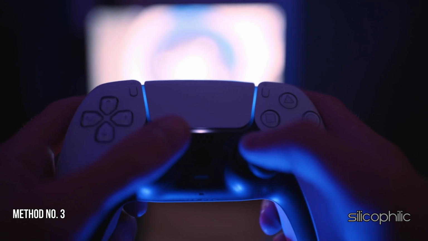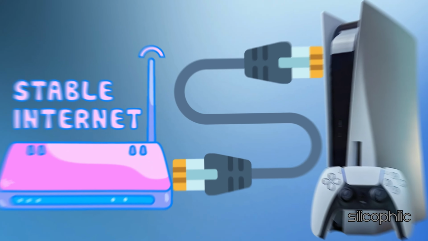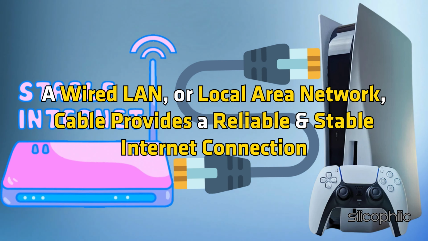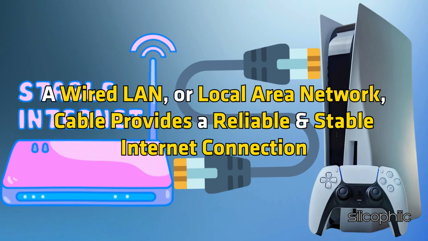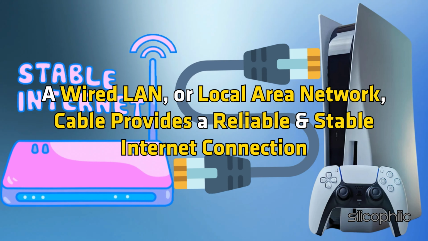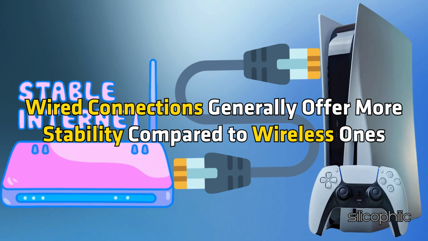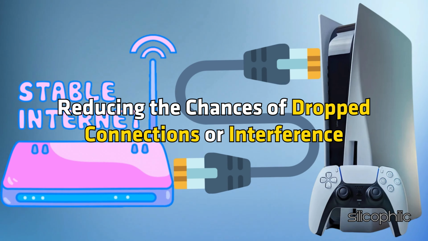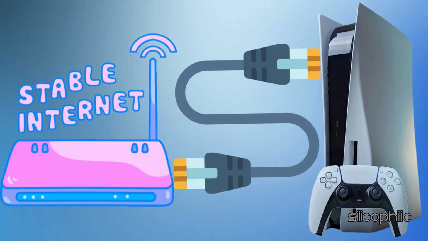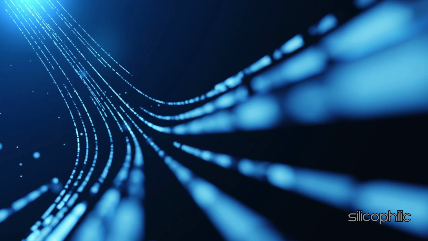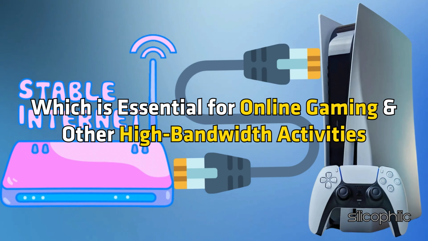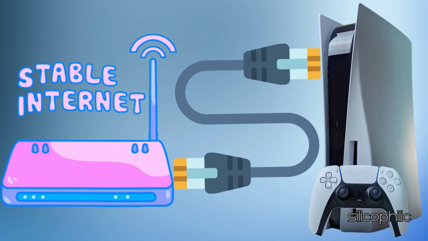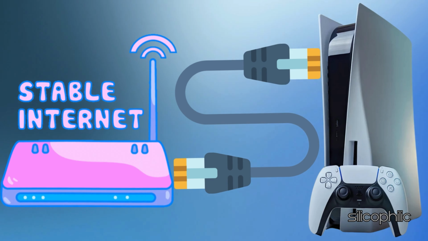Method 3. Use a LAN cable. If Wi-Fi doesn't work, try using an Ethernet cable to connect your PS5 directly to the router. A wired LAN, or local area network, cable provides a reliable and stable internet connection. Wired connections generally offer more stability compared to wireless ones, reducing the chances of dropped connections or interference. Moreover, LAN cables provide higher data transfer speeds and lower latency, which is essential for online gaming and other high bandwidth activities. So grab a LAN cable and see if it resolves the issue.